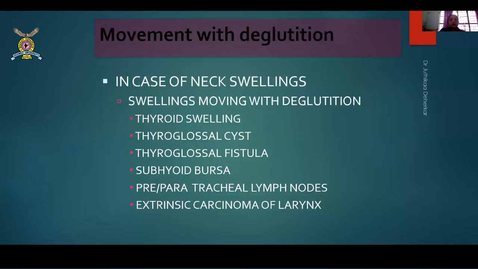Okay, movements with deglutition. There are certain swellings which move with deglutition, which you should be able to diagnose. So these swellings are thyroid swelling, of course, we all know, thyroglossal cyst, thyroglossal fistulas, subhyoid bursae, pre and paratracheal lymph nodes, and extrinsic carcinomas of the larynx. These are certain swellings which move with deglutition.